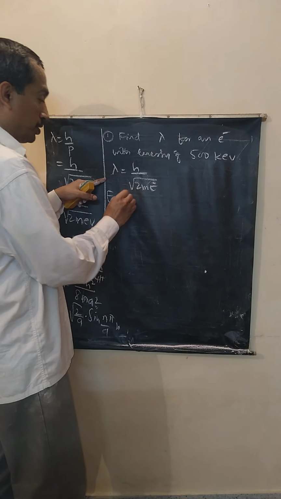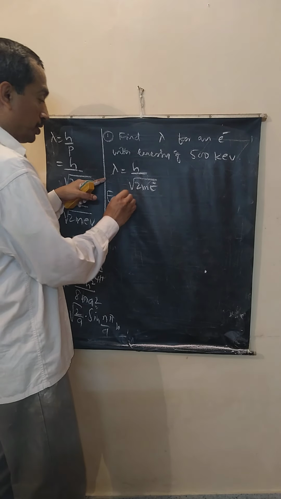Second problem. Can you compare the de Broglie wavelength of this electron with the wavelength of a photon of the same energy? What is the expression for wavelength for a photon? E is equal to hc by lambda. What is the expression for wavelength of an electron beam? De Broglie form.